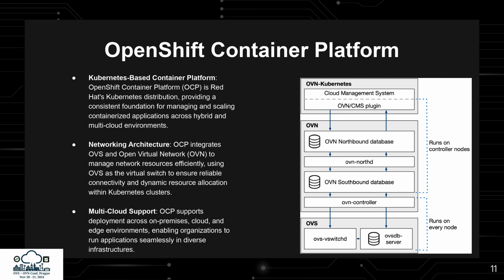The OpenShift Container Platform, OCP, is Red Hat's Kubernetes distribution, offering a consistent foundation for managing and scaling containerized applications across hybrid and multi-cloud environments. Its networking architecture integrates OVS and Open Virtual Network, OVN, to manage network resources efficiently, using OVS as the virtual switch to ensure reliable connectivity and dynamic resource allocation within Kubernetes clusters. OCP also supports deployment across on-premises, cloud, and edge environments, allowing organizations to run applications across different infrastructures.